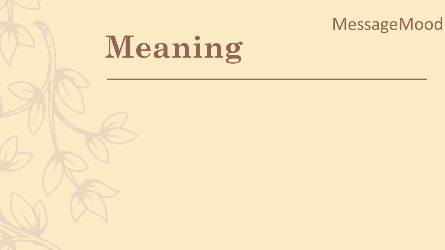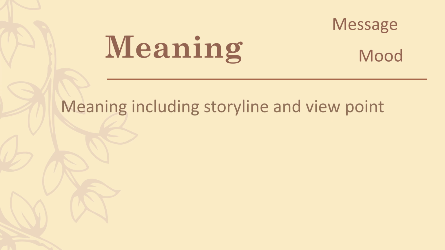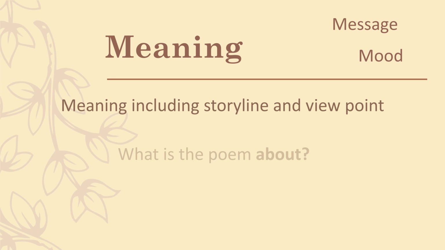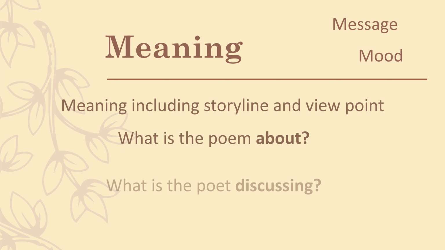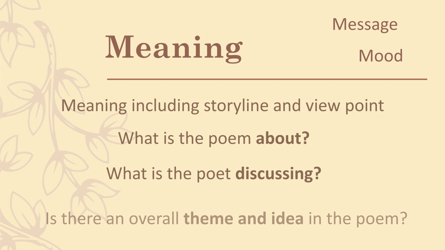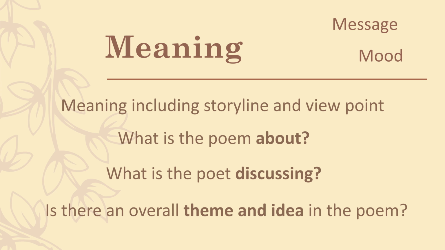So looking at M, this is the meaning. This is the message or the mood of the poem. The meaning has to be included in the storyline and the viewpoint. What's the poem about? What is the poet discussing? And what's the overall theme and idea of the poem?